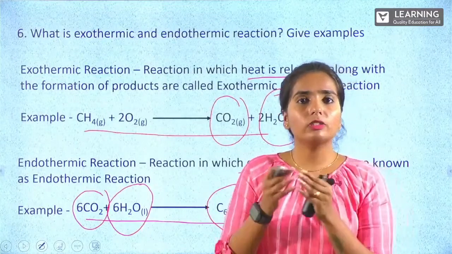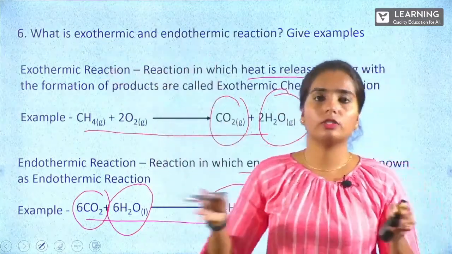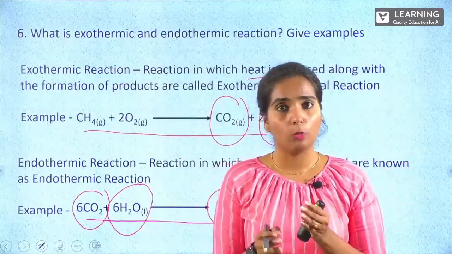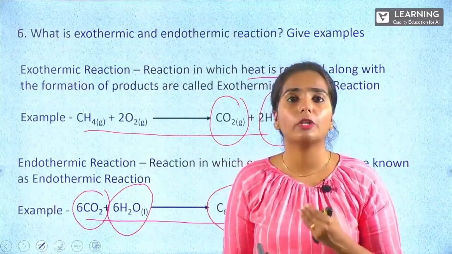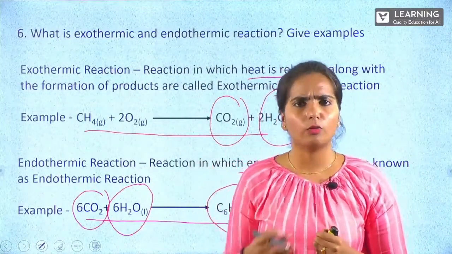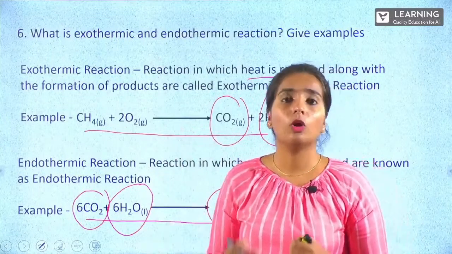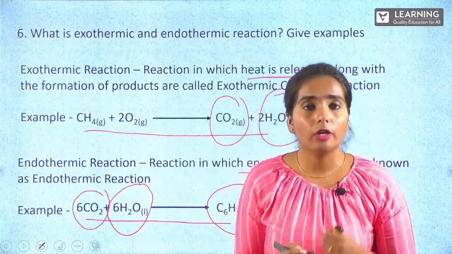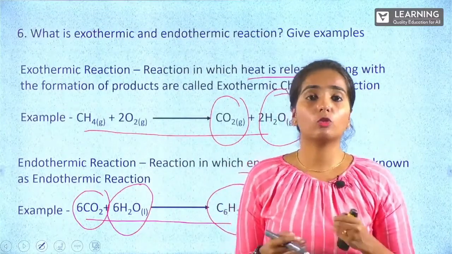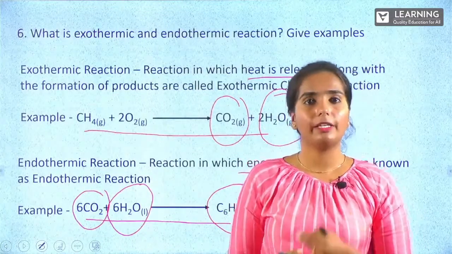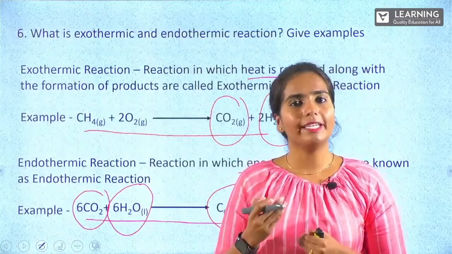You cannot just write the definition of exothermic reaction and leave it. No, you have to write one example for each. Not only this, for any definition we learn, make sure you learn one example so that your answer will have more weightage and you can score marks very easily.